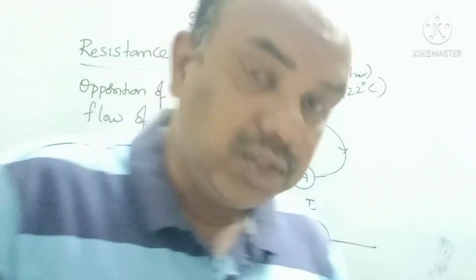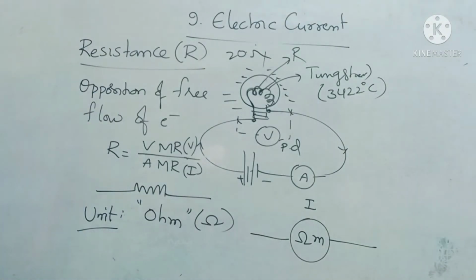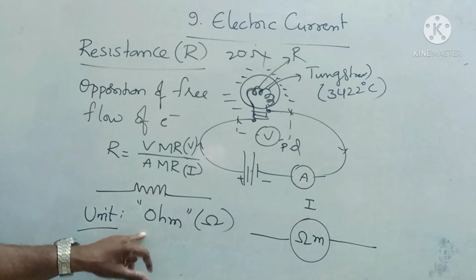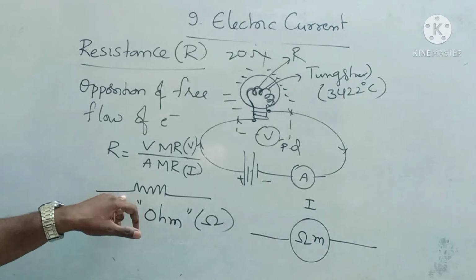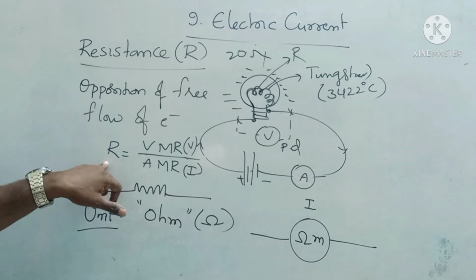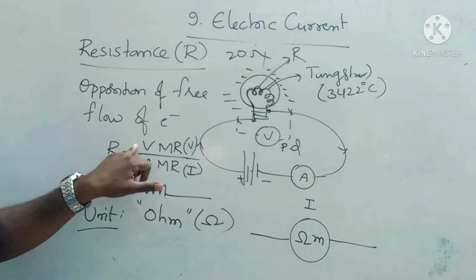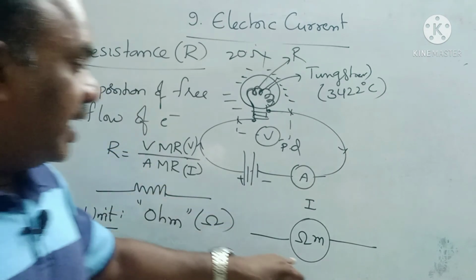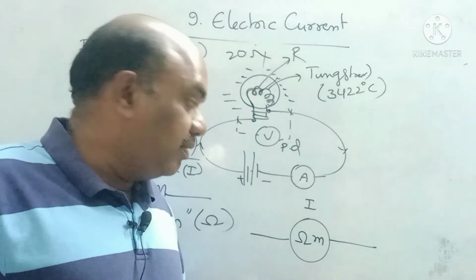Understand, children? So take one snapshot of this also. Once again, short notes. Resistance is denoted by R. It is a physical quantity. The unit is ohm. The symbol looks like a saw blade. If you want resistance, find the ratio of voltmeter reading and ammeter reading. It can also be measured directly with the help of an ohm meter.